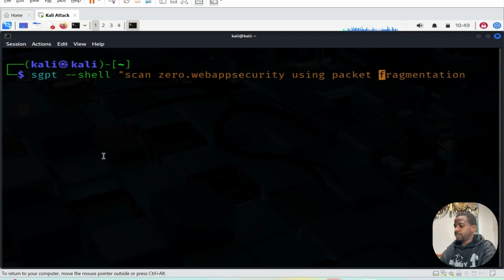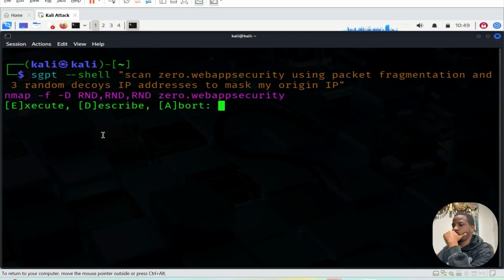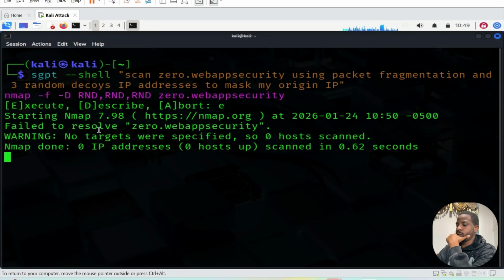Even if you just say fragmentation, it's going to get what you mean. Using packet fragmentation and 3 random decoy IP addresses to mask my origin IP. Let's see, this is going to be good. Let's go. Let's execute that and see.